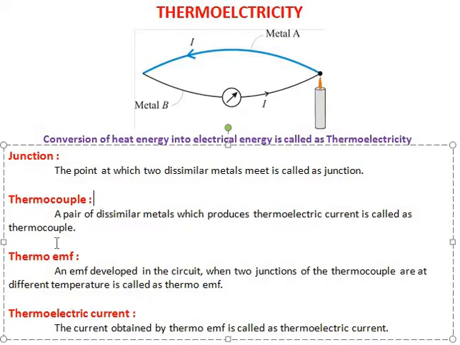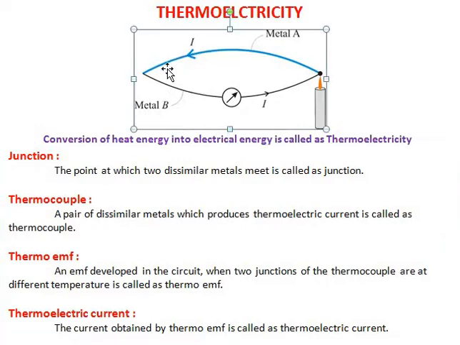Okay. Then what is a thermocouple? A pair of dissimilar metals which produces thermoelectric current is called a thermocouple. So here this is one metal and this is another metal. These two are joined end to end, and this combination itself is called a thermocouple. Two dissimilar metals joined end to end is called a thermocouple, which produces thermoelectric current.